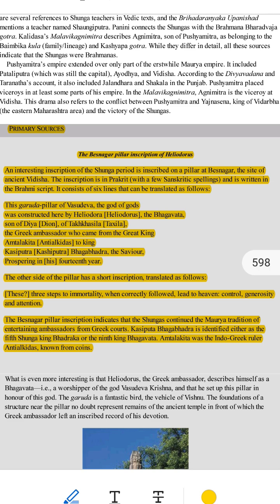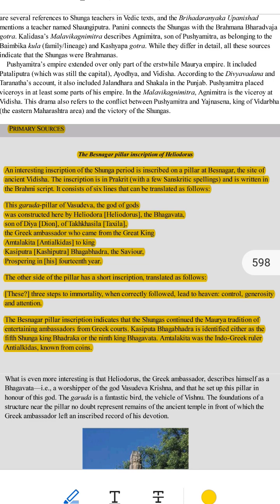Sure, let's go through each part of the Besnagar pillar inscription as if you're learning about it for the first time. I'll explain it very slowly, word by word, and with examples to make it easy to understand. What is the Besnagar pillar inscription?